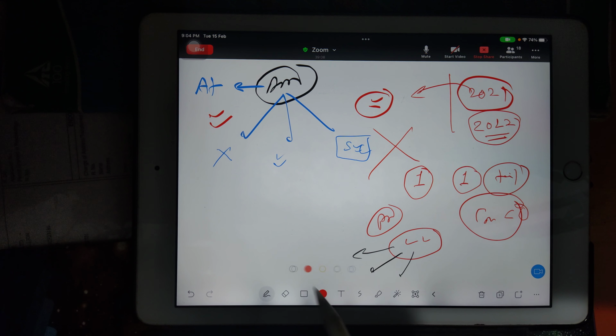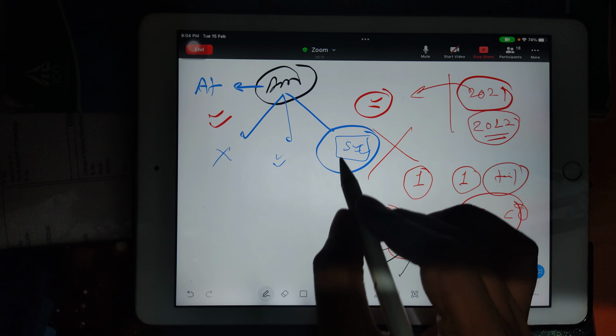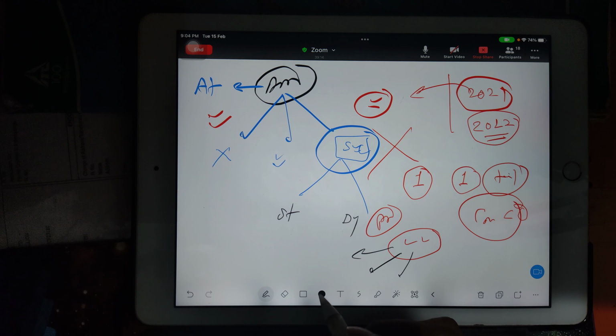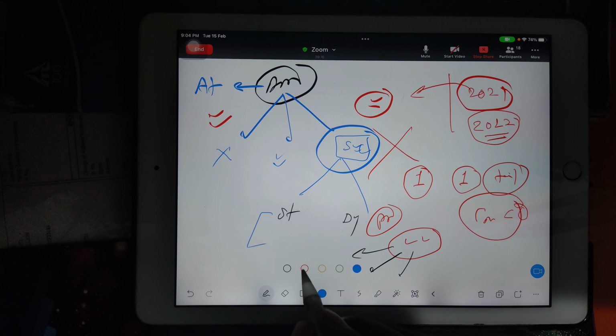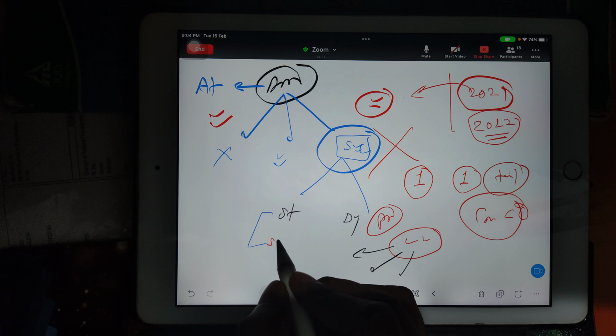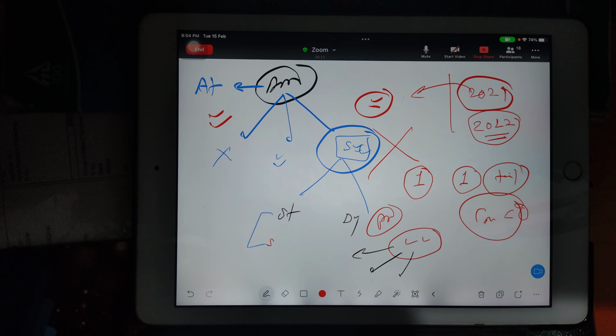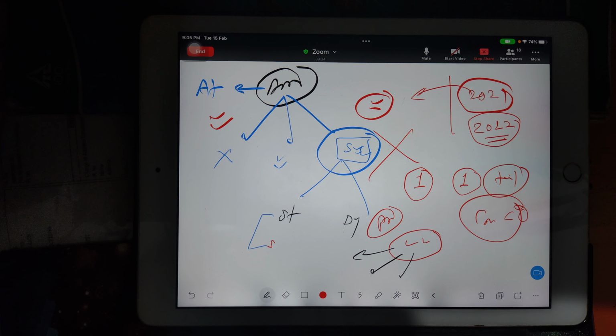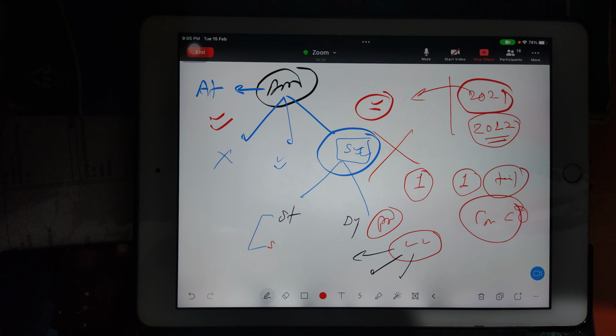In flight mechanics, when we come to stability, you have 2 types of stabilities: static stability and dynamic stability. In static stability, you have 3 portions. Can someone remind me what are the portions in static stability? What are the 3 stabilities we have to discuss in the static portion? Anyone?